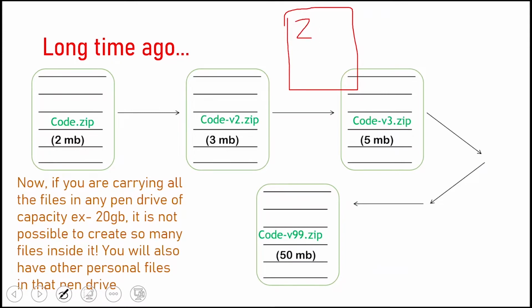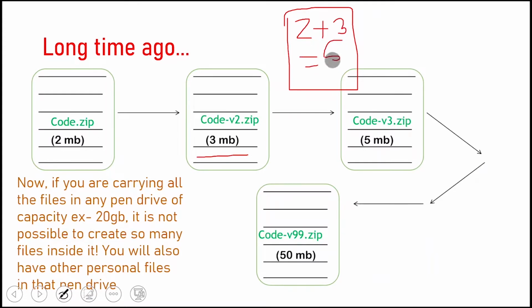Now after this, if a second version is evolved, then let's say it is 3 MB, and then what happened is it is a new file, it is not getting replaced. For example, if you are getting any error or something like that, you would definitely roll back to the previous version. So that's why the files are not getting deleted or replaced and new files are getting added.